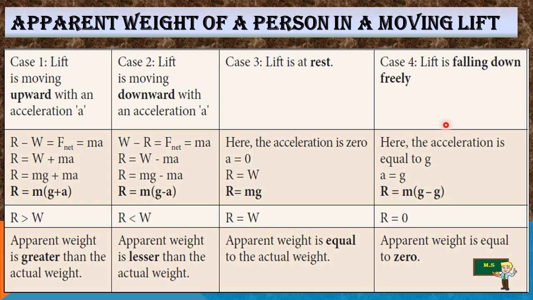Now, case 4, lift is falling down freely, that means it accelerates in a free fall motion. Here the acceleration is equal to g, that means a is equal to g. g means acceleration due to gravity. The apparent weight R is equal to m into (g minus g), so it becomes 0 into m, then the apparent weight is equal to 0. Apparent weight is equal to 0 is the result.